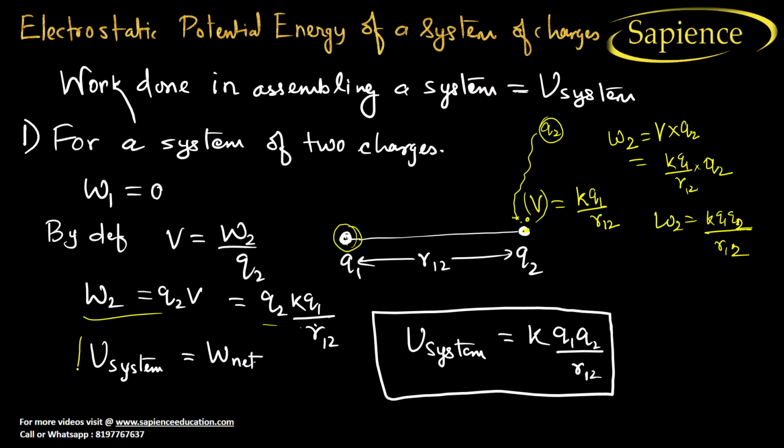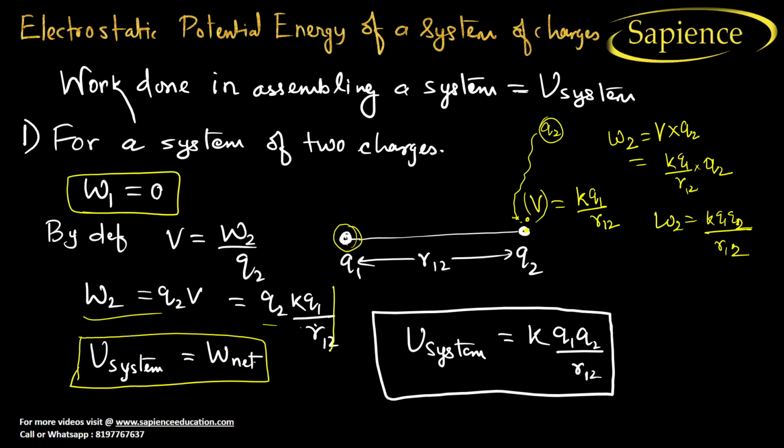Now the total potential energy of the system is equal to the total work done. The work done for charge Q1 is equal to 0. The work done for charge 2 is K Q1 Q2 by R12. So the total will be what?